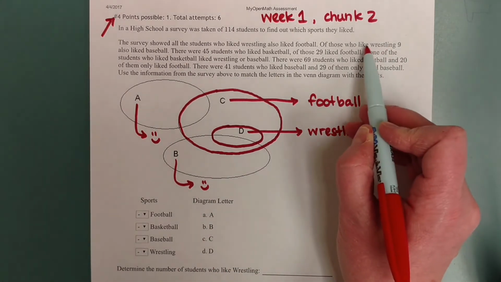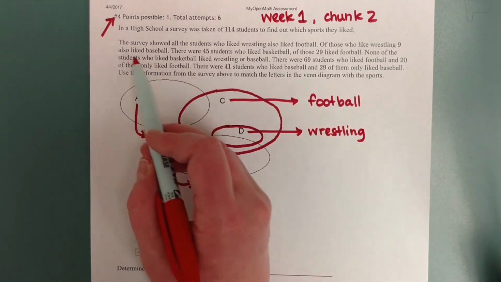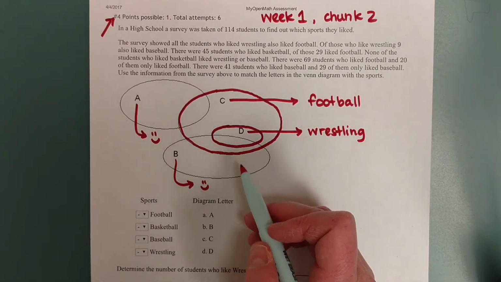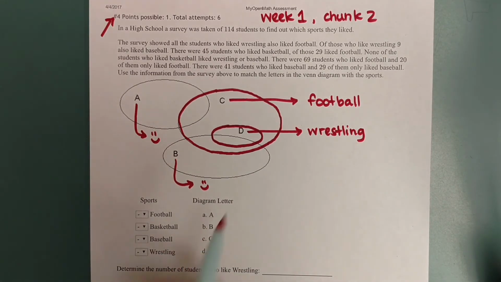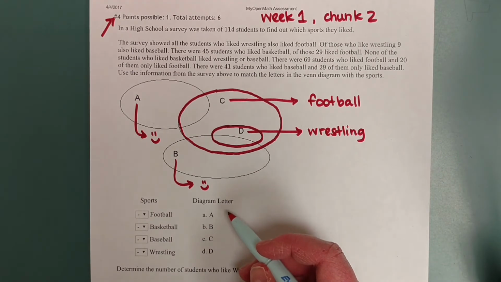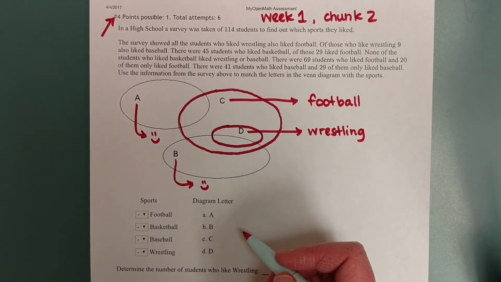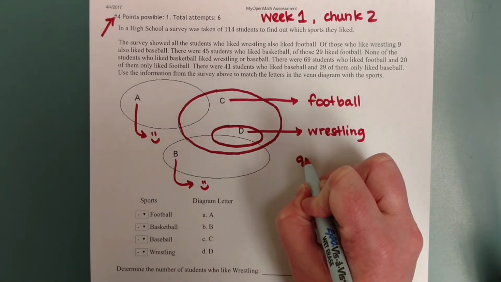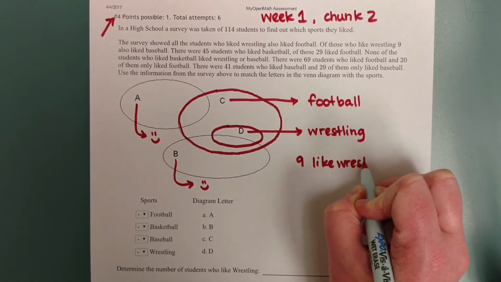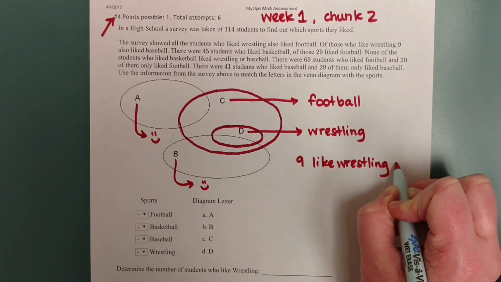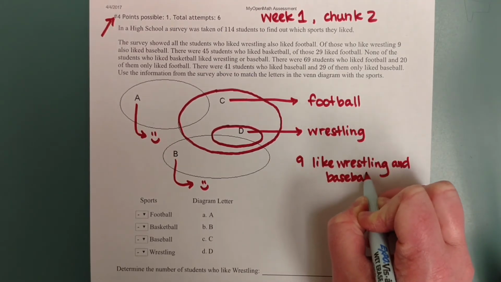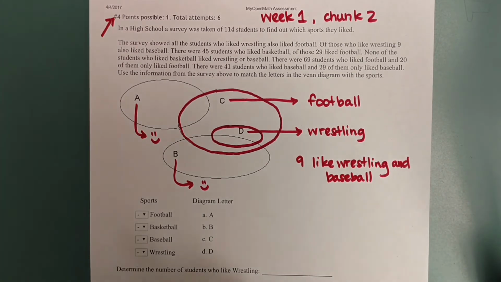So again, of those who liked wrestling, 9 also liked baseball. There's an overlap of wrestling and baseball. The 9 also liked baseball, meaning 9 liked wrestling and baseball. Okay? So we have to identify where that goes.